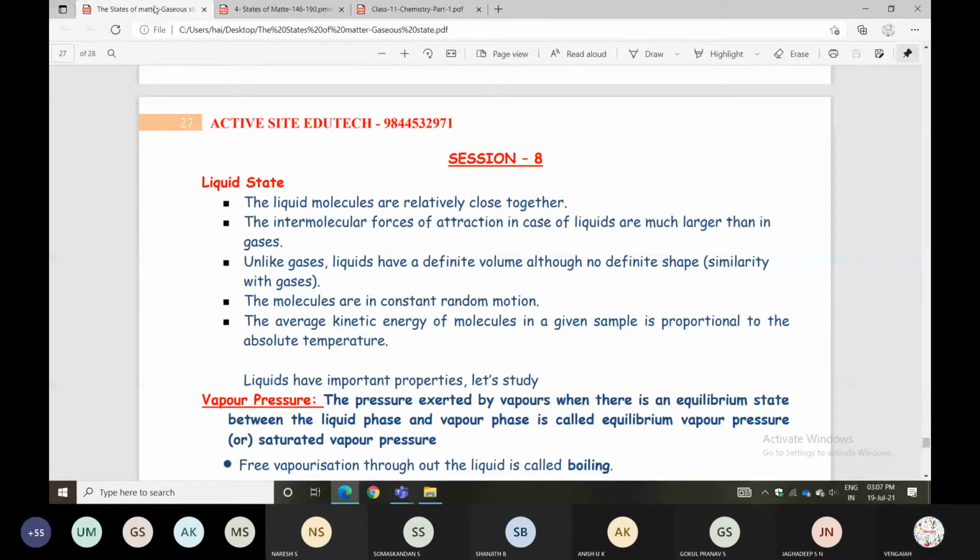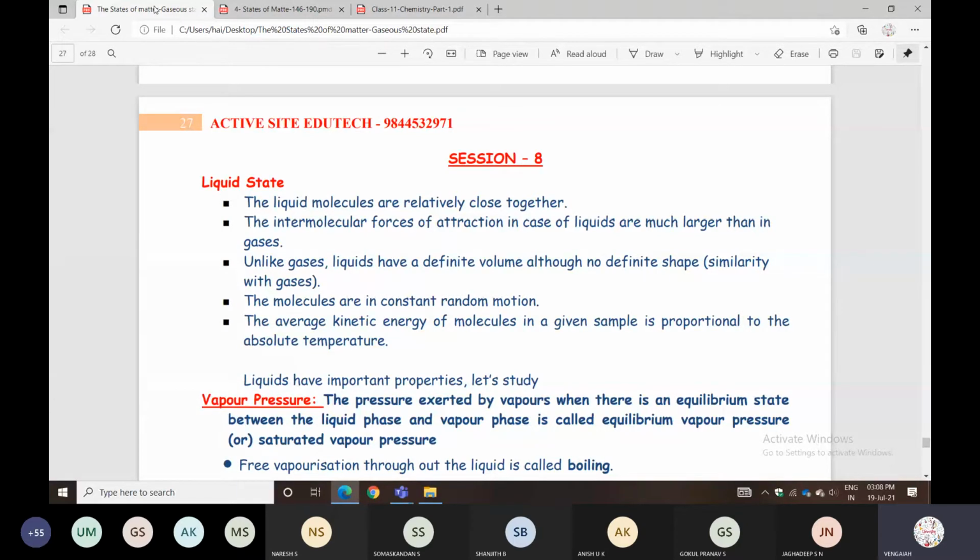Next one, listen here. The liquid molecules are relatively close together. The intermolecular force of attraction in liquids is much larger than in gases. So intermolecular attraction is more in liquids compared with the gaseous condition, and lesser compared with solids. Unlike gases, liquids have definite volume, although no definite shape.